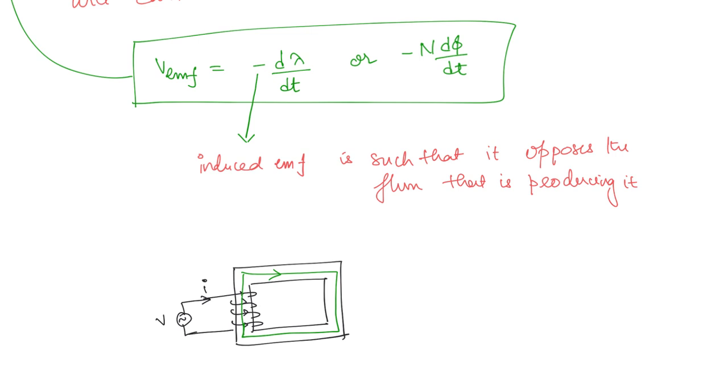So what is going to happen? The induced EMF is going to be like this. Basically when the positive sign is here, then it will drive a current in this direction from positive to negative, right? So when the current is driven in this direction, it is opposite to the current here, right? So when this current is opposite, the resultant flux will also try to oppose it. That is how the induced EMF will always oppose the flux that is producing it.